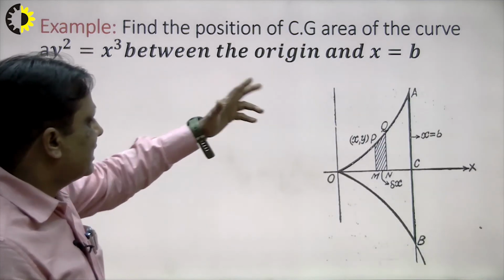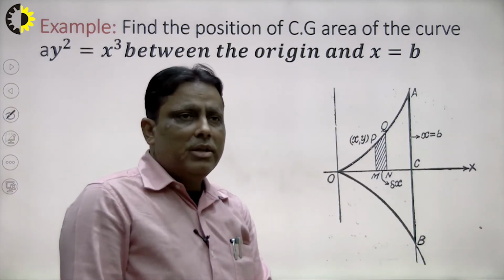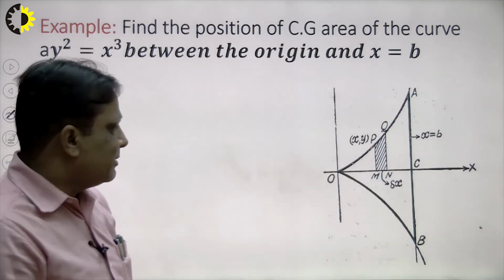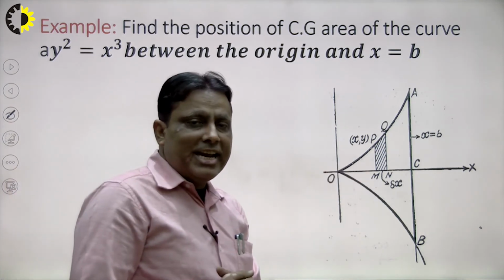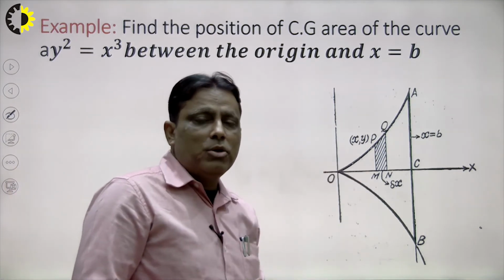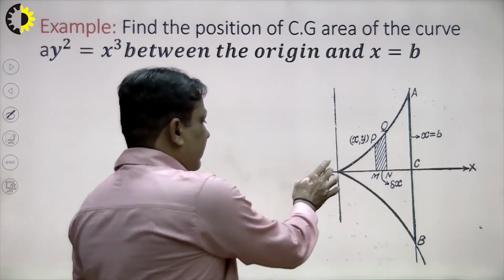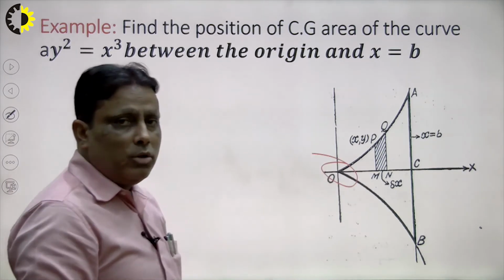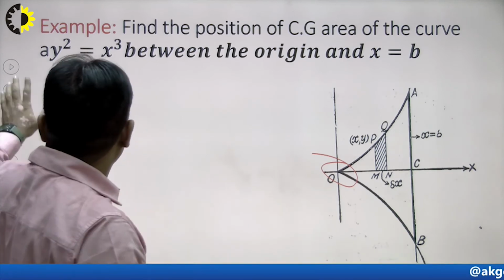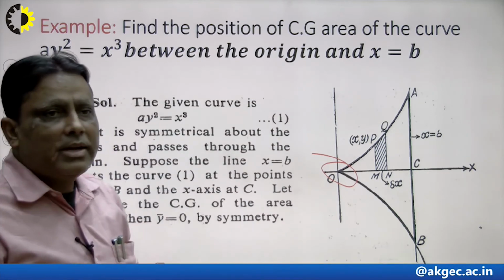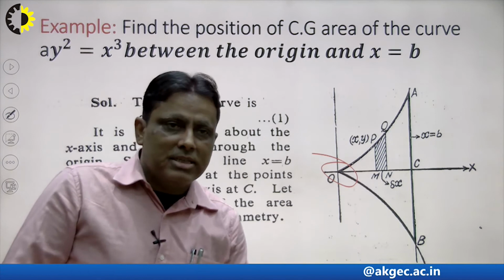So first of all, I explain here, this is the diagram of this given problem. I explained just now. I consider an elementary strip in the upper part because this is symmetrical about the x-axis, and the nature of the curve is that here is the cusp. In this way we can calculate the x bar and y bar very carefully. It is symmetrical about the x-axis passing through the origin.